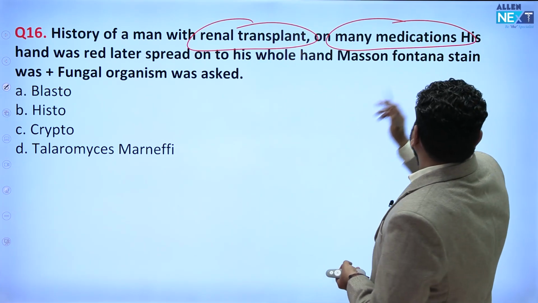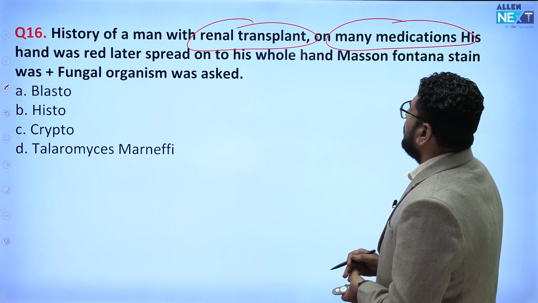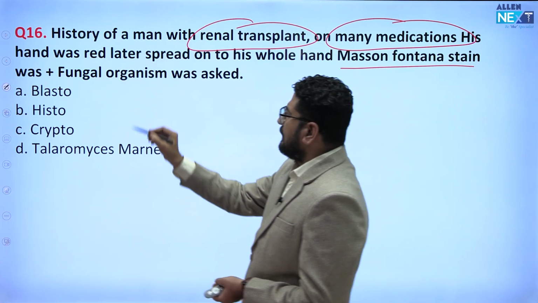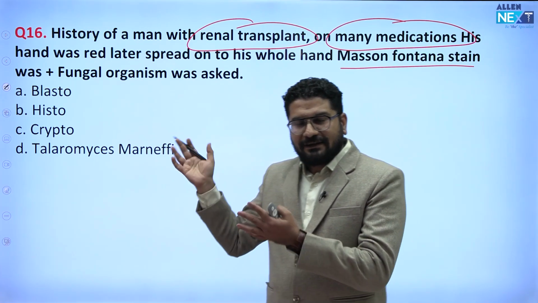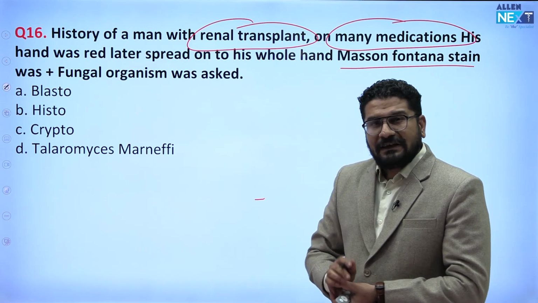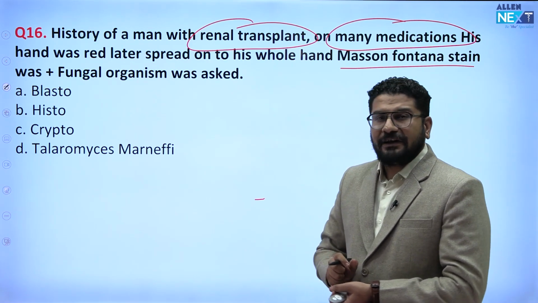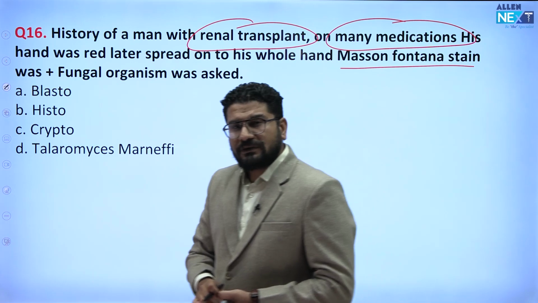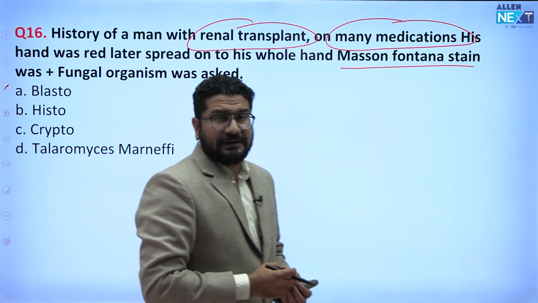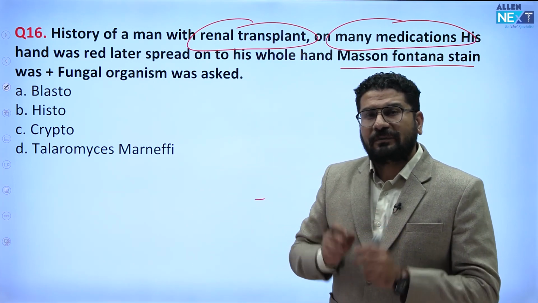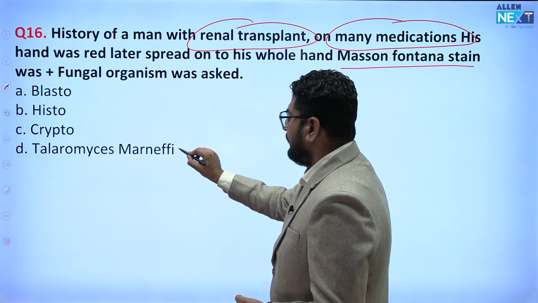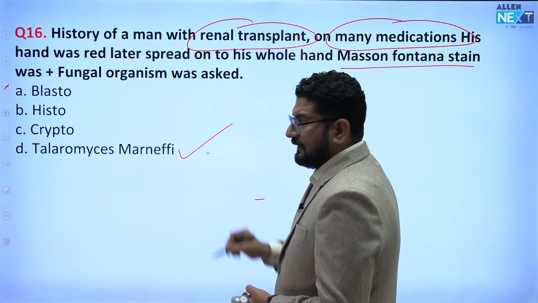Later his hand was red, then it spread onto his whole hand. Mason-Fontana stain was positive, and the fungal organism was asked. This was a question given by students: what is the fungus? Remember, in an immunocompromised patient, an HIV positive patient, a transplant recipient, or a person on any immunosuppressant drug, they are predisposed to get infection with Talaromyces marneffei.